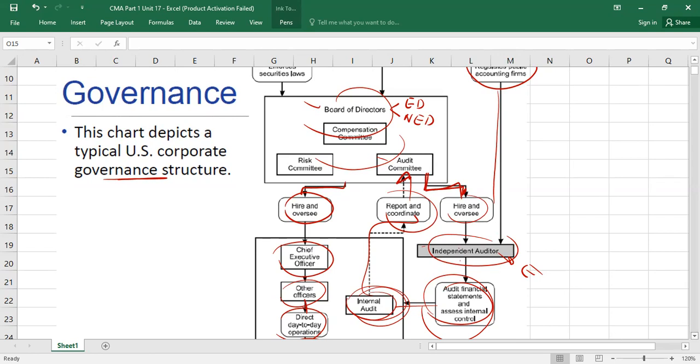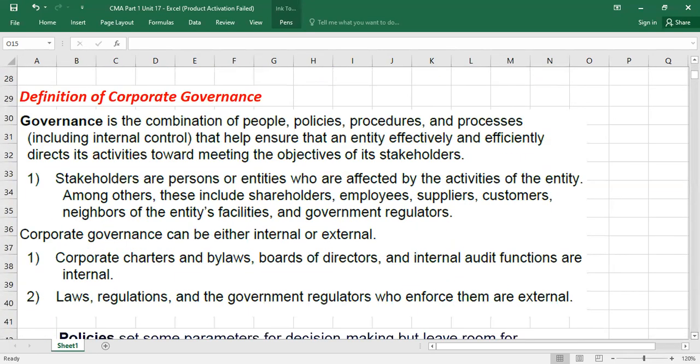Okay, so here we go. Now here we have the first thing. Your book will start from here actually. Okay, so we have the first thing here. So what is the definition of corporate governance? I need concentration here.